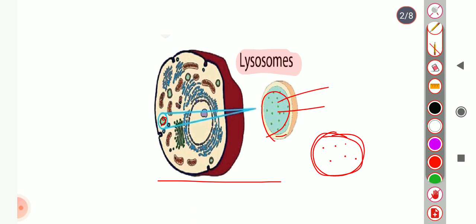The important enzymes of lysosomes are acid phosphatase, protease, peptidase, nuclease, lipase and carbohydrases. Since lots of enzymes are present inside lysosome, it is called acid hydrolase. This is all about the structure of lysosome.